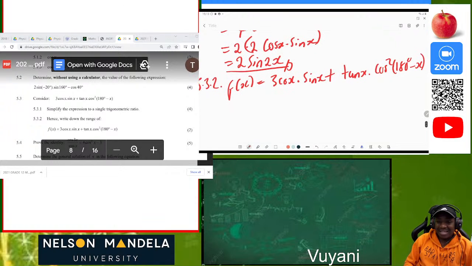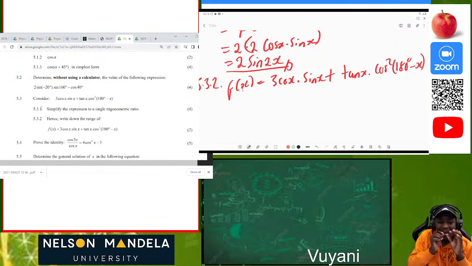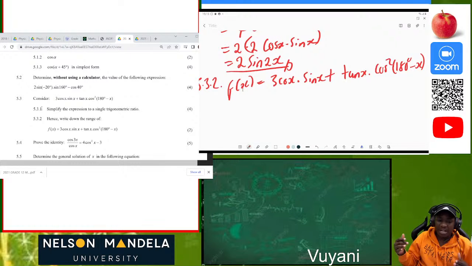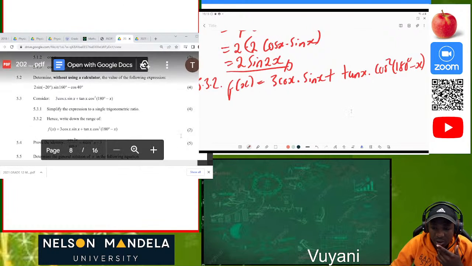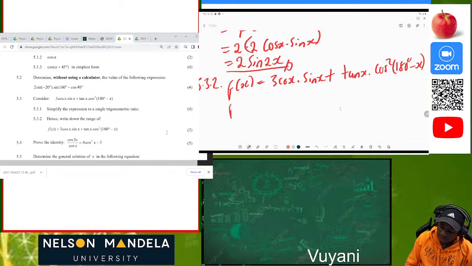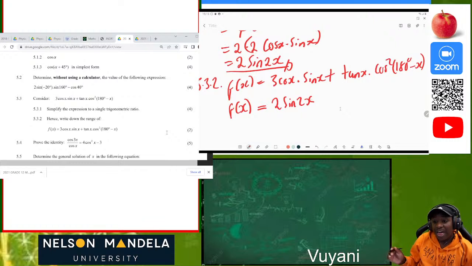So now they say hence determine the range of this. Underline that term which is written as hence. It means that you use what you have calculated previously so that you can get your final answer in a fast way. You can even look at the mark allocation. It's only 2 marks because you just have to use what you have done already above. So this will be our f of x is equal to 2 sine of 2x.